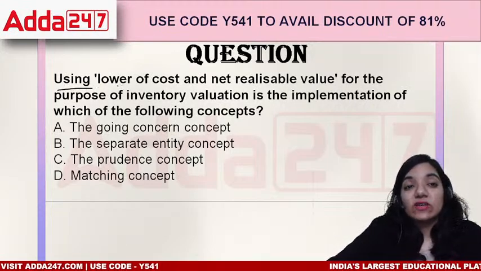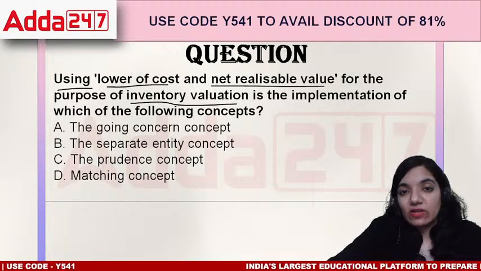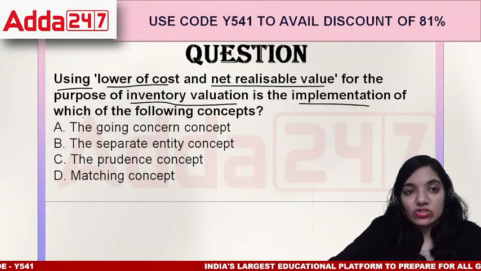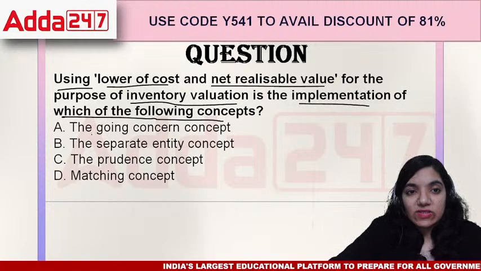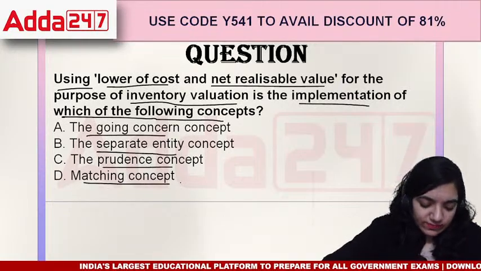Then, using lower of cost and NRV for the purpose of inventory valuation is the implementation of which of the following concepts? Going concern, separate entity, prudence, or matching?